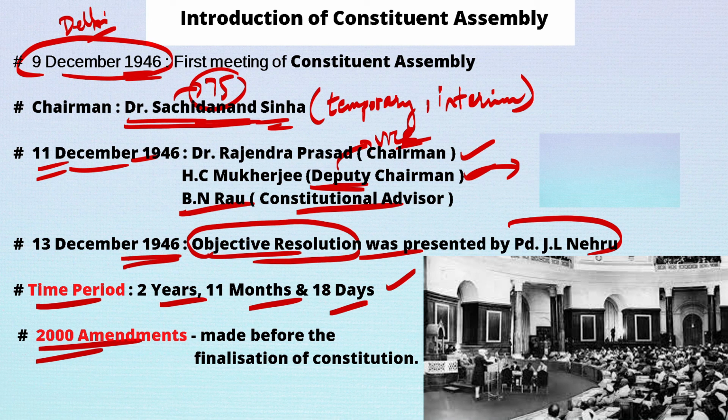And in terms of number of sessions, the Constituent Assembly took almost 11 sessions to draft the Indian Constitution. So the time period was 2 years, 11 months, and 18 days. But in terms of number of sessions, they took 11 sessions to frame the entire Constitution. And before finalization of the Constitution, 2000 amendments were made. So these all are some important facts that you have to remember as far as your examination is concerned.